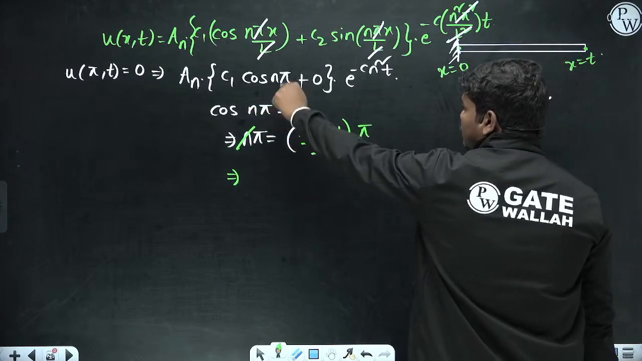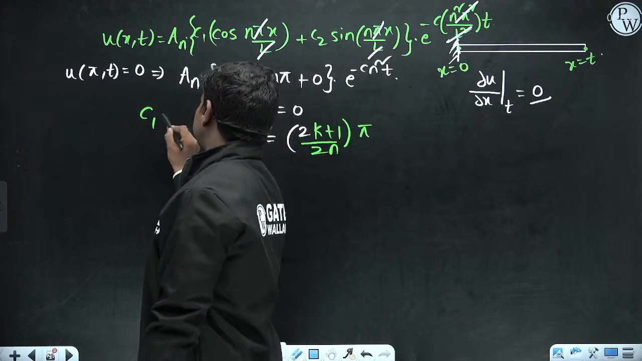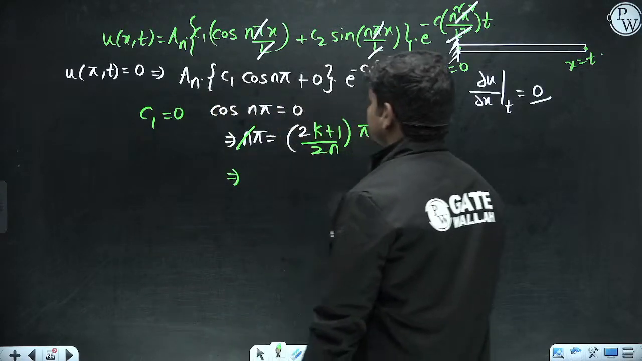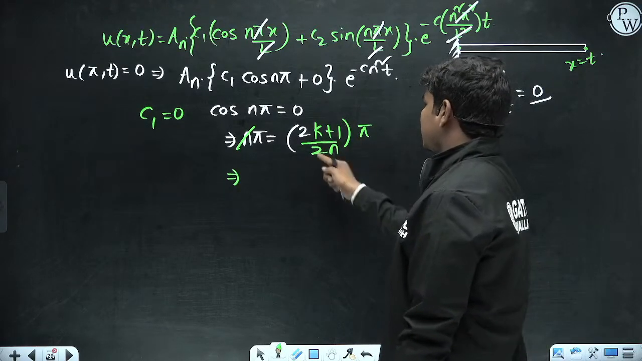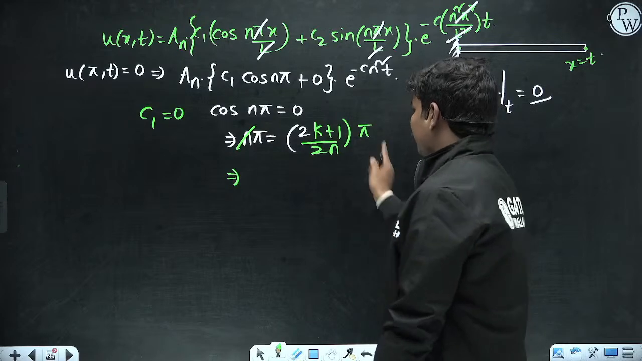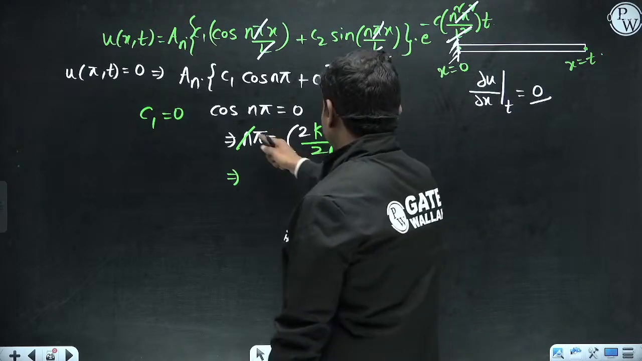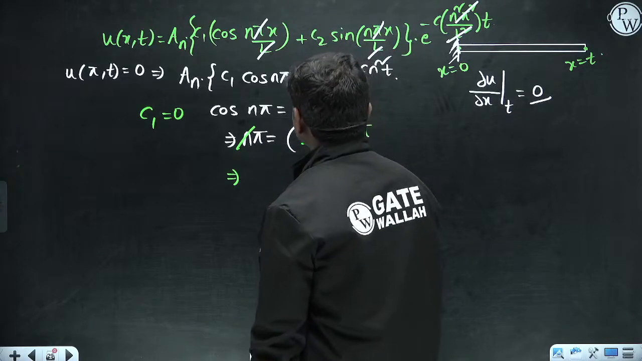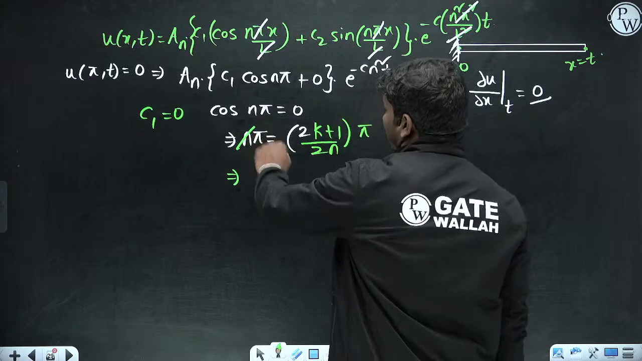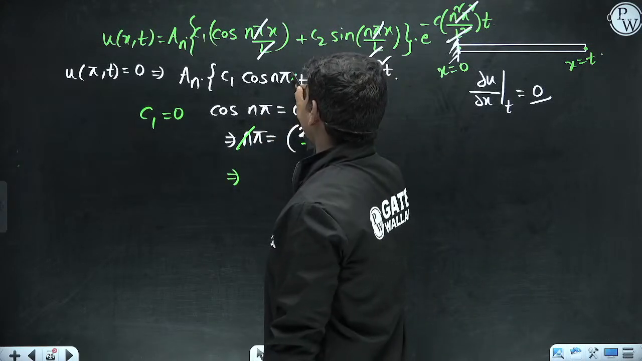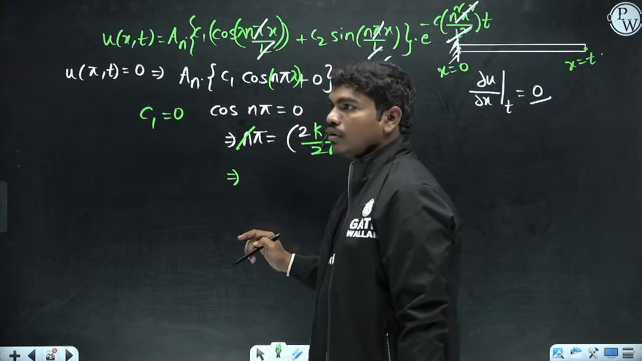So obviously either cos n pi should be 0, or c1 is equal to 0, anything can happen. Or the n pi term should be equal to 2k plus 1 by 2 times pi, because these are odd multiples of pi by 2. If n gets shifted, we have cos n pi x actually here. We have lambda n pi, if I'm not wrong from last time, because we have to do the derivation